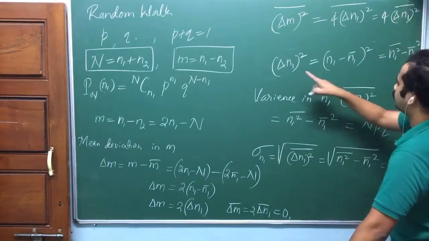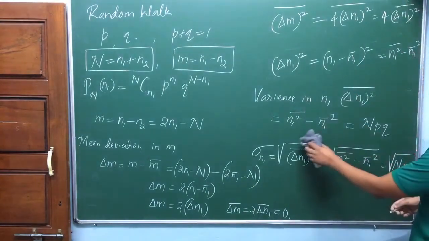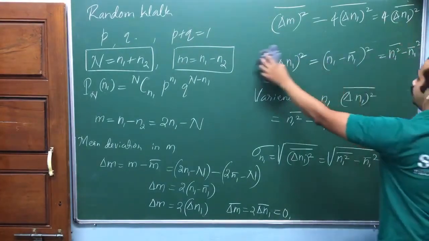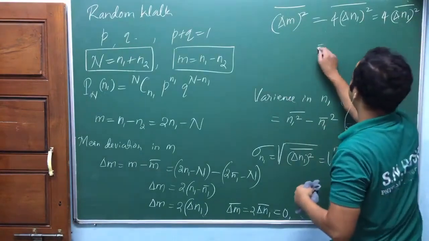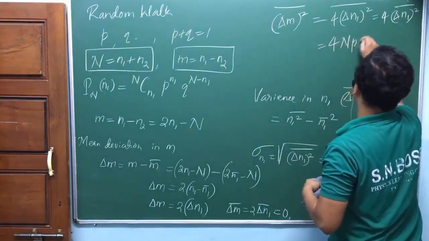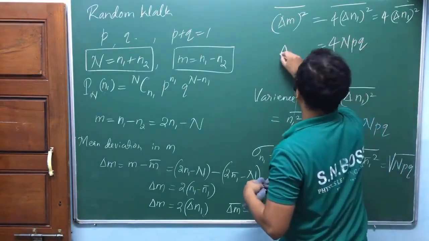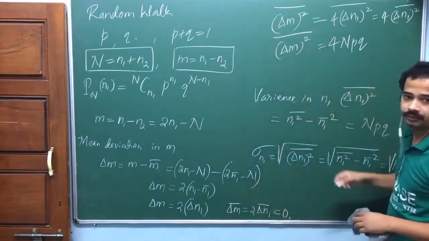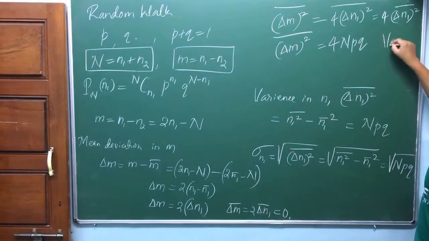What is this one? Delta n1 square the mean. I have found here, delta n1 square the mean, so npq. This is npq. This is equal to 4 times npq. Check this out. Variance in m.